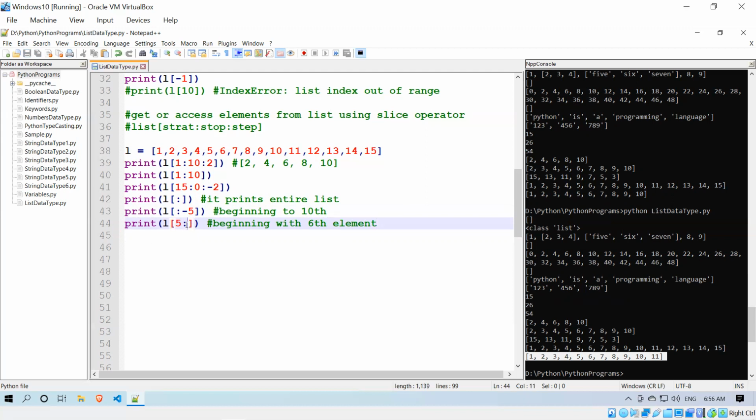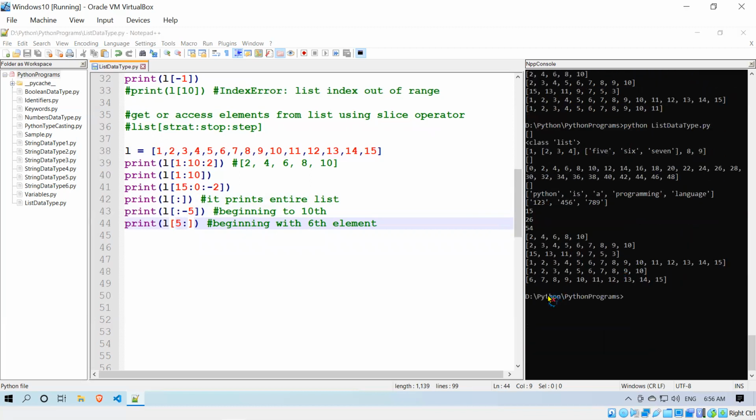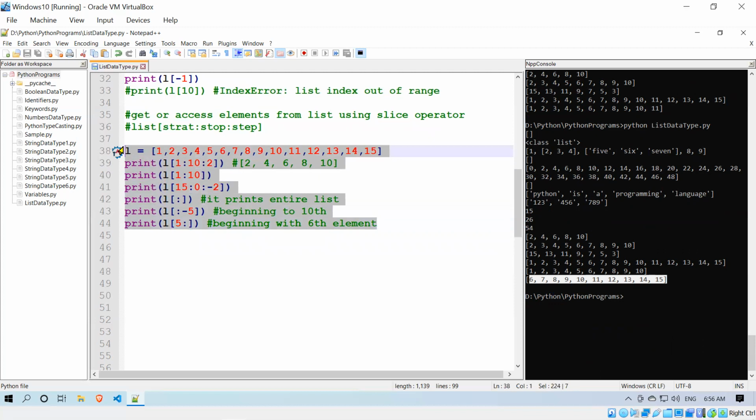I have not provided the last element, but I provided the first element, 5. 5 means the 6th element, since the index starts from 0, right? So from the 6th to the 15th, it will give all the elements. So this is how you can use the slice operator to access the values from the list.